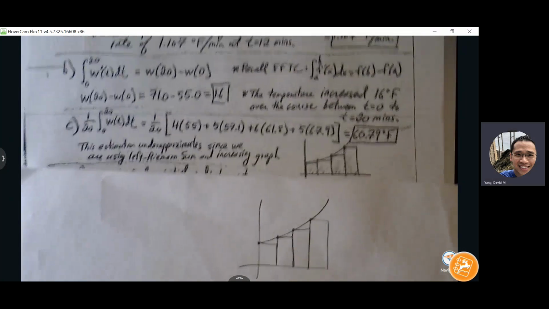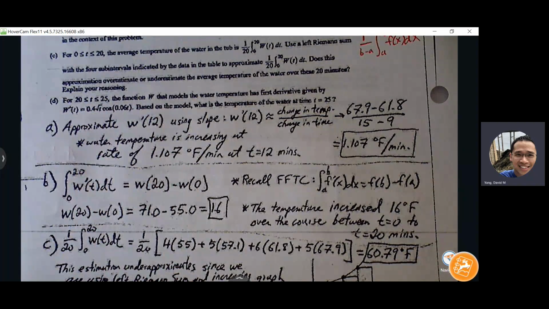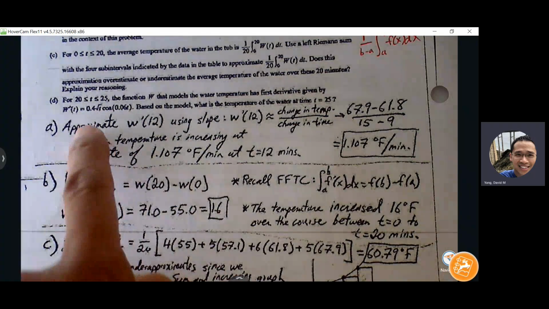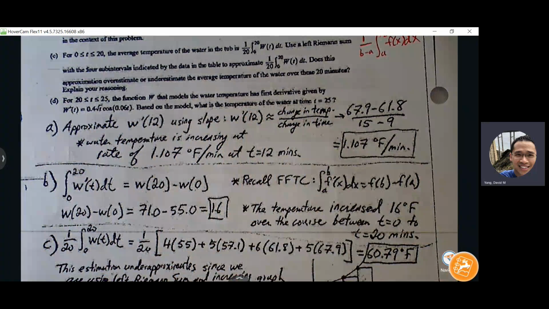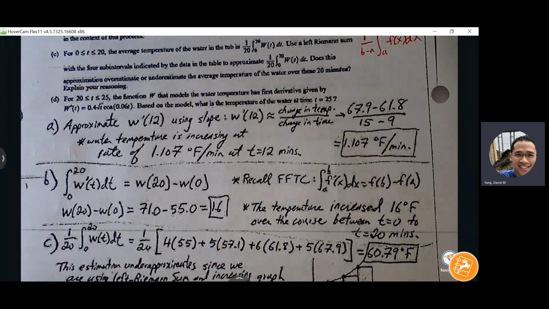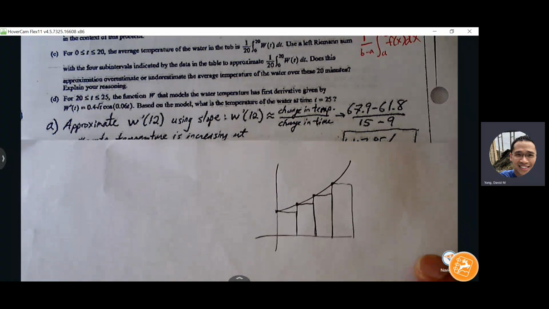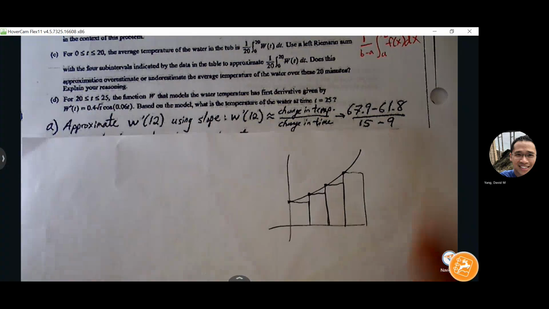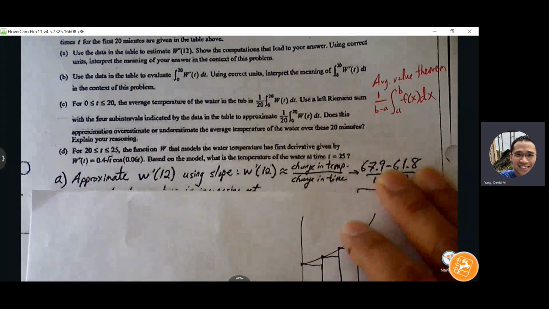Okay, part D. Between 20 and 25 minutes, the function W that models the water temperature has a first derivative given by W prime. Based on this model, what is the temperature of the water at the 25th minute? So we know a formula that gives us the rate that the temperature is changing at any moment in time. But I want to actually find the temperature at the 25th minute. So any idea what formula we can use to help us get there?